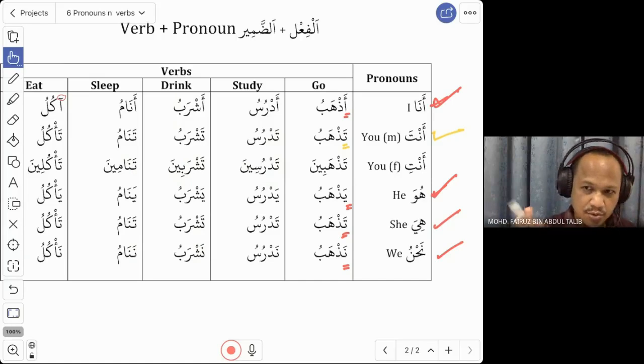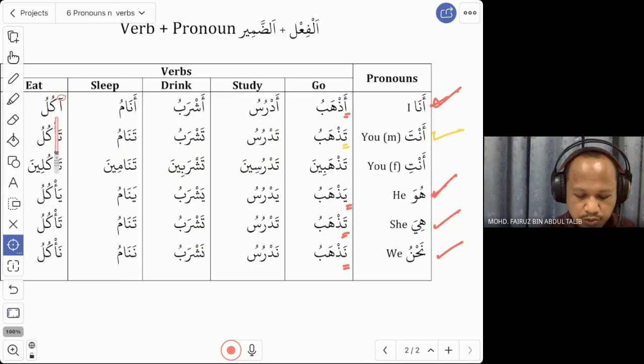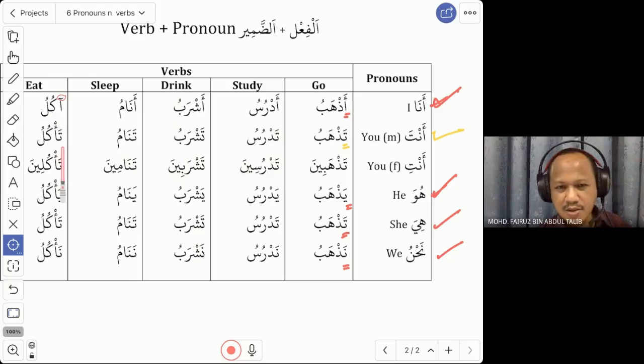We are going to learn what, when, where, until the end. So tanamu, you sleep. And the last one, eat. Akulu becomes ta'kulu. You eat. Maza ta'kul? What do you eat? Akul dajaj. I eat chicken.